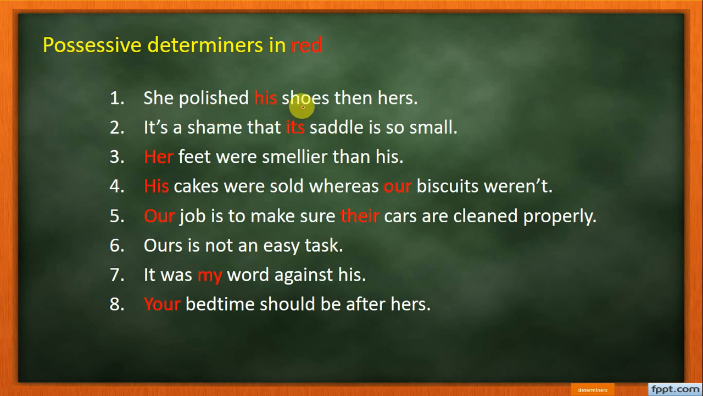You see, this is before a noun, but there are some sentences where we have determiners, and where we do not have determiners. See this, "his". It's not a determiner, although it's quite similar in spelling, but the usage is different, so it's a pronoun. "Ours" is also a pronoun because it's used before a verb. "It was my word against his", so it's also a pronoun, not a determiner. "Your bedtime should be after hers." It's not a determiner. Okay, so I hope you understood, dear students.